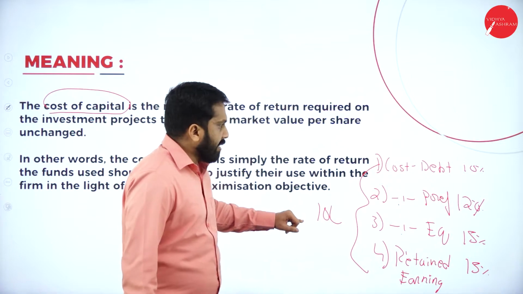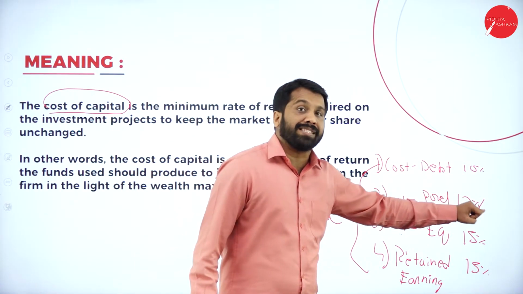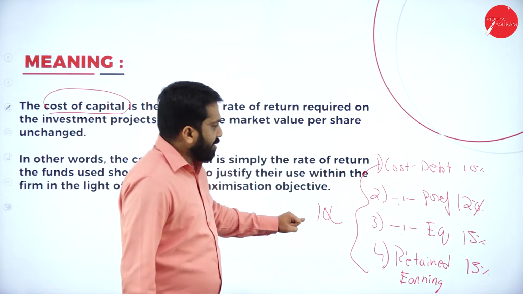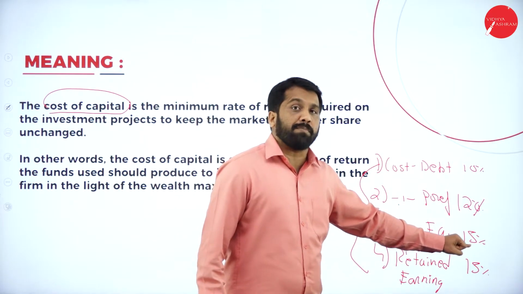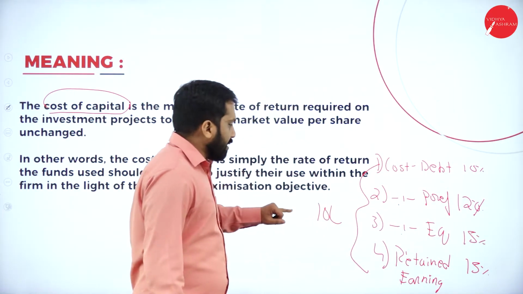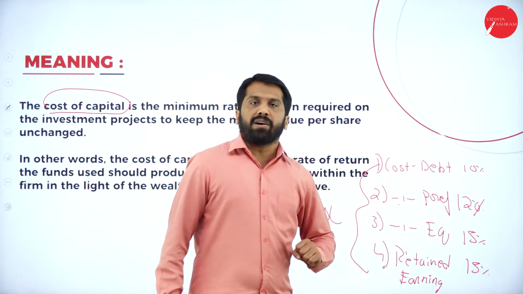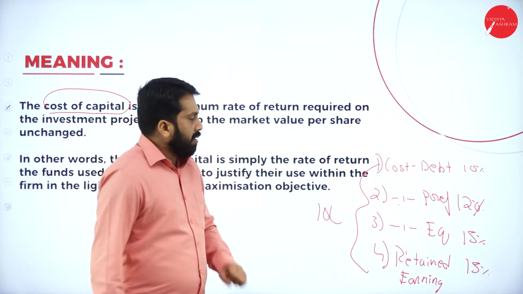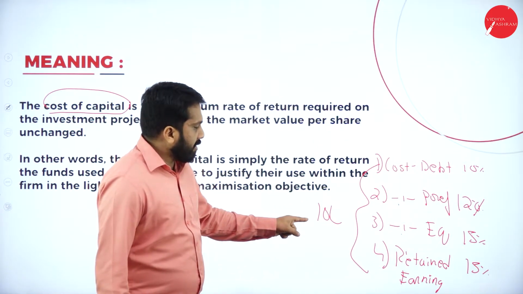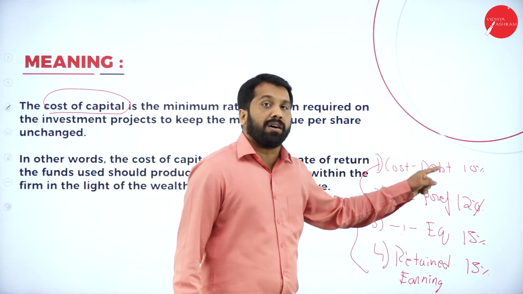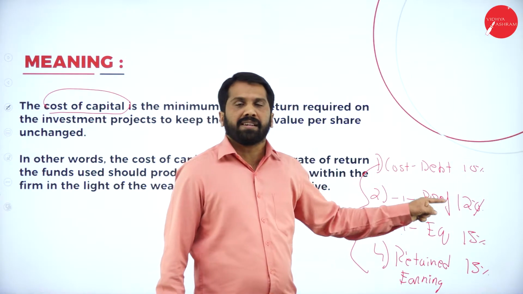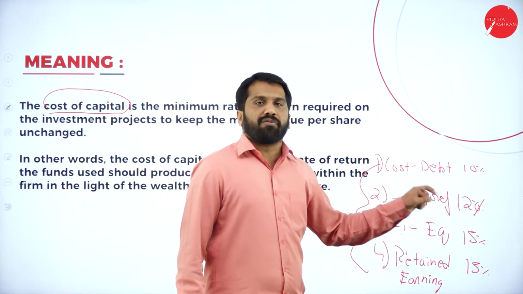To get this 10 lakh, you are supposed to pay 12% dividend. To get this 10 lakh, you are supposed to pay 15% dividend. To get this 10 lakh, you are supposed to pay 15% dividend. Now, these are the costs. To get this 10 lakh, this much you must be ready to spend. This is called cost of capital.